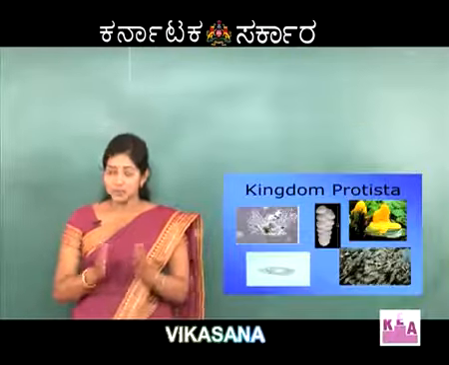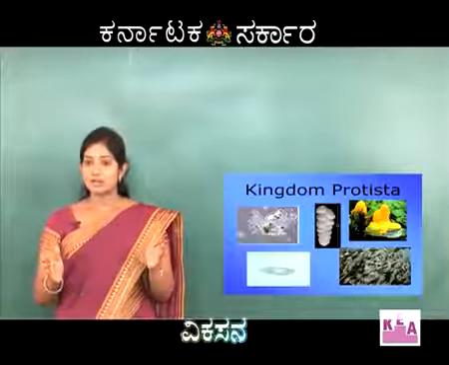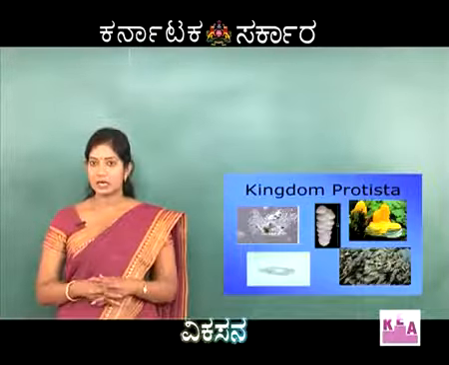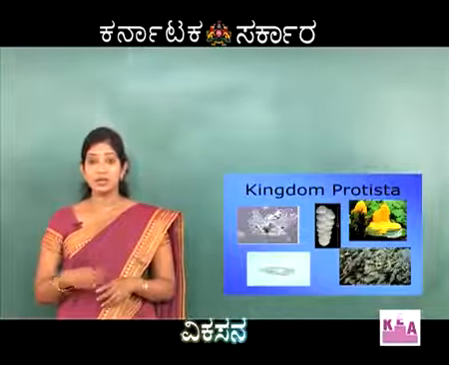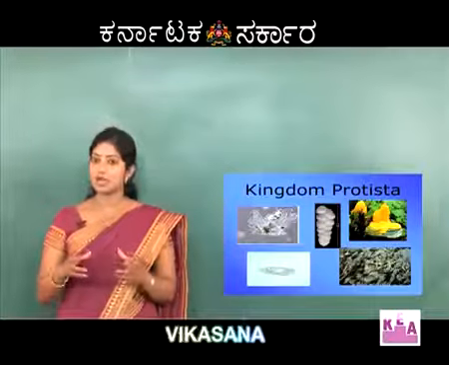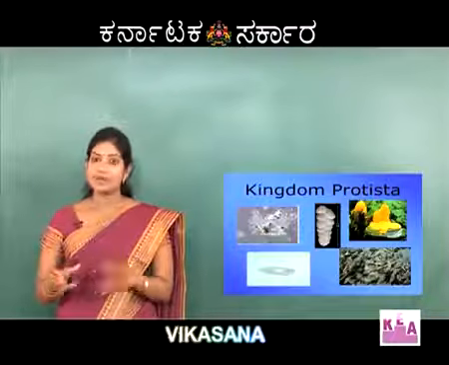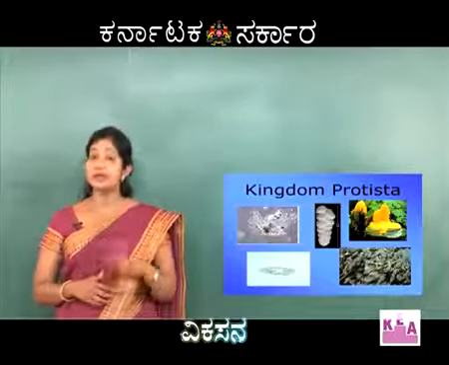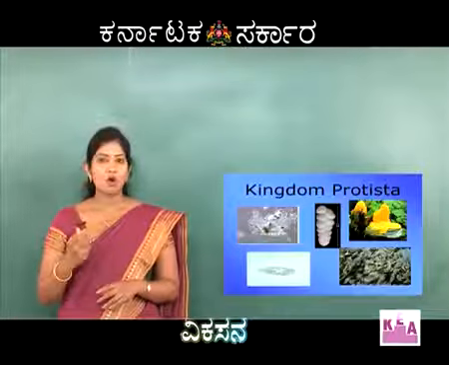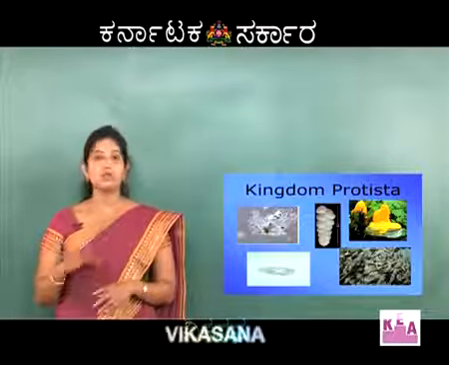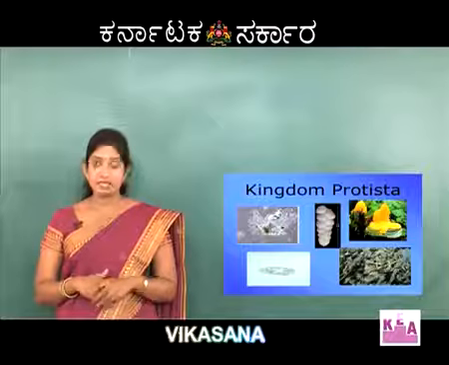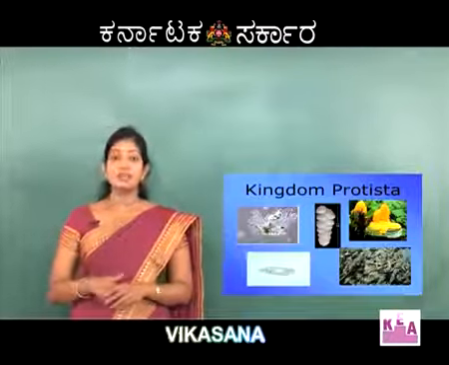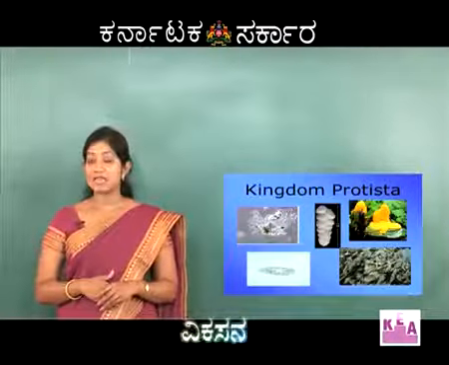Once plants and animals were classified into two groups, there were organisms which were very minute, which could neither be placed in Plantae, nor in Animalia. So, there was a need for another kingdom where the smaller organisms or the simple eukaryotes could be placed. This led to the third kingdom, which was given by E. Haeckel.